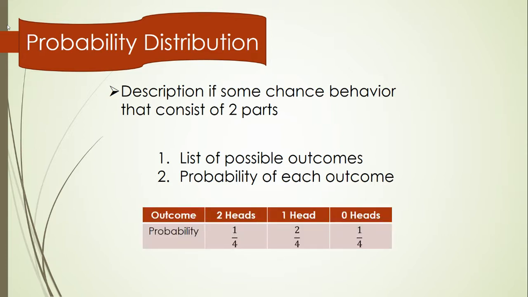So for example, my outcomes for flipping a coin twice are that I could get two heads, one head, or zero heads. And the probability that each of those things happens is there's a 1 out of 4 chance that I can get two heads, a 2 out of 4 chance that I could get one head, and a 1 out of 4 chance that I could get zero heads.